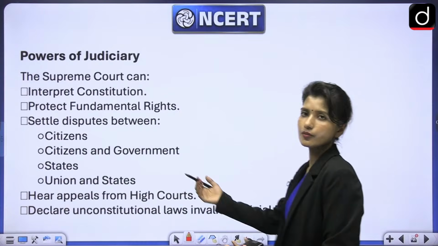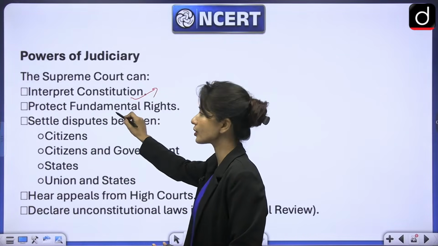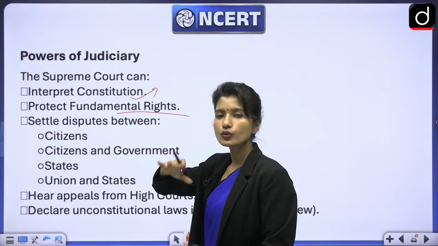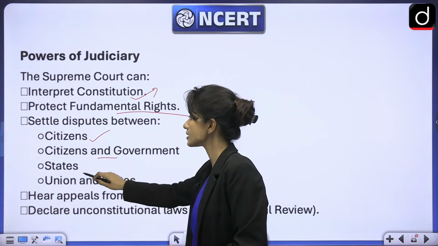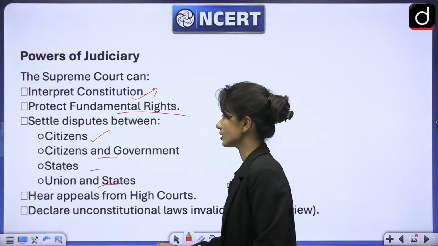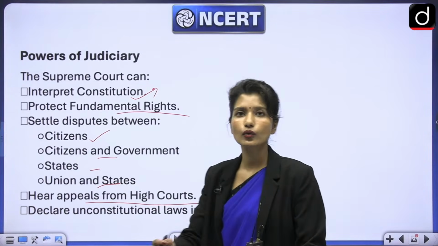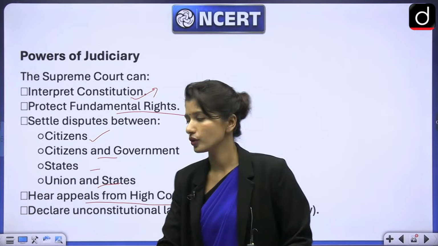Powers of judiciary, I'm sure you can easily understand all of this. It interprets constitution, protects fundamental rights. Any dispute of any caliber, whether it is between citizen and government, states, union and states, all of them are settled by the judiciary. Then it hears appeals from High Court. Like I told you, if you are not satisfied with High Court verdict, you can simply go to Supreme Court and challenge it there.